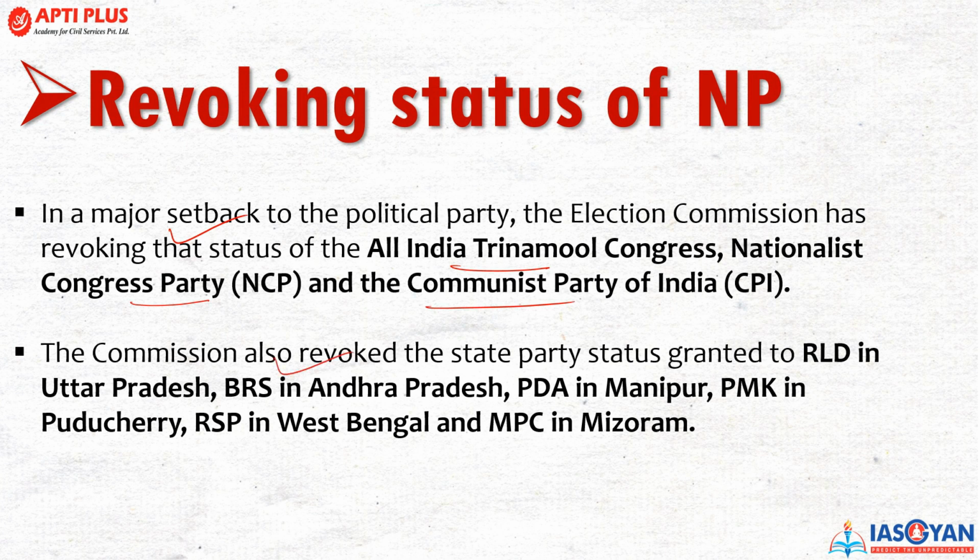The Commission has also revoked the state party status granted to RLD in Uttar Pradesh, BRS in Andhra Pradesh, PDP in Manipur, PMK in Puducherry, RSP in West Bengal, and MPC in Mizoram. So these are the regional parties whose status has also been reduced, right?